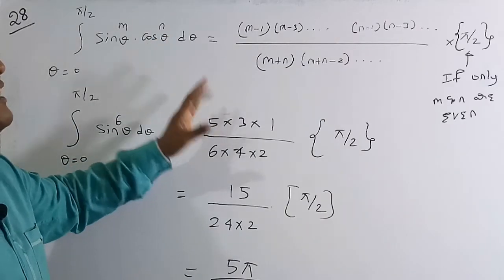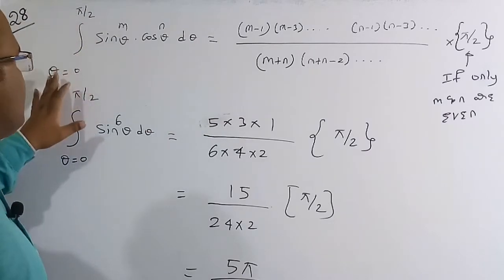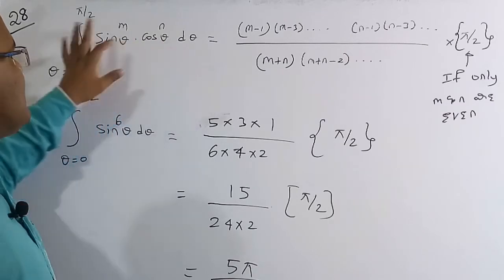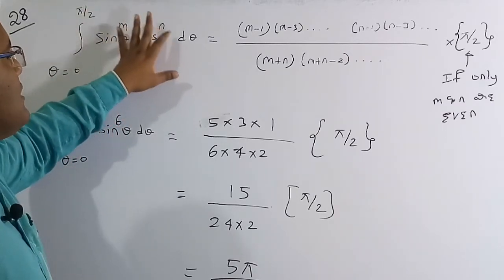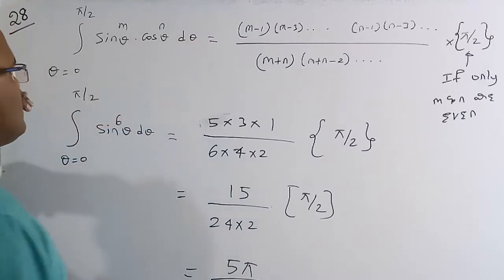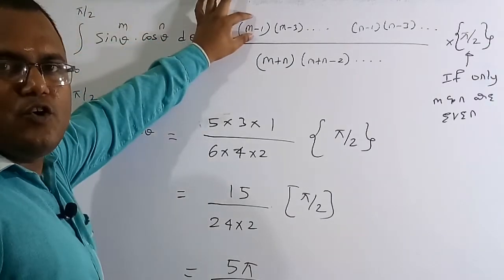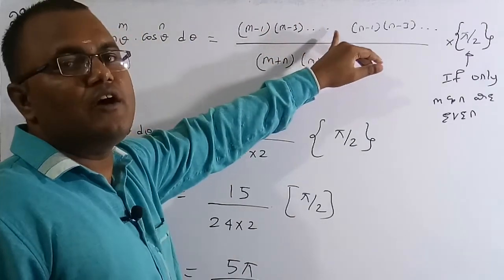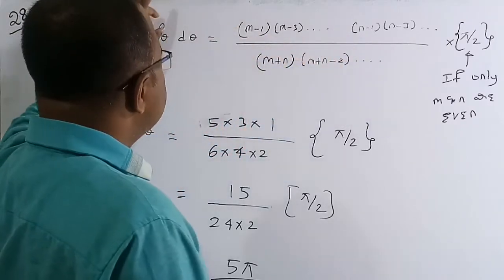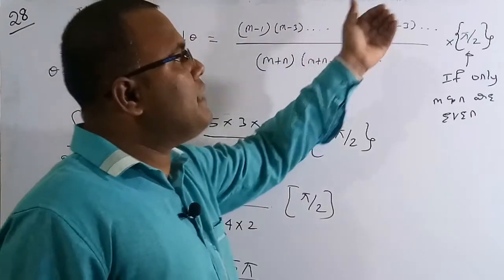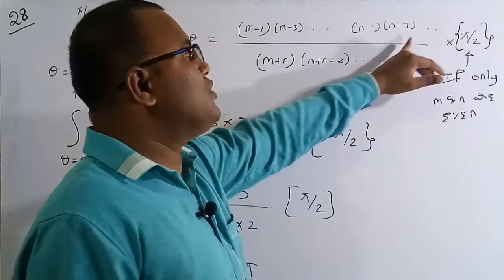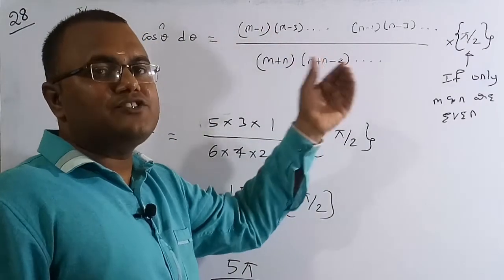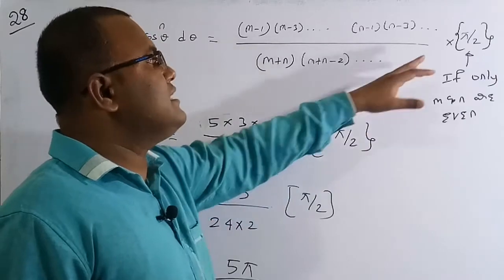Before I solve this question, let me tell you a small basic formula, which is the integration of theta from 0 to pi by 2 of sin to the power of m theta cos to the power of n theta d theta is equal to the following. First thing is m: go for m minus 1, then remove the next term and go for the remaining term, like m minus 3, until you get 1. Again here also the same thing: take n minus 1, remove one term and go for the other terms in the same manner until you get the value of 1. Then go for the addition of these two, m plus n, and then the subtraction of one term you have to remove in between them, and then into pi by 2.